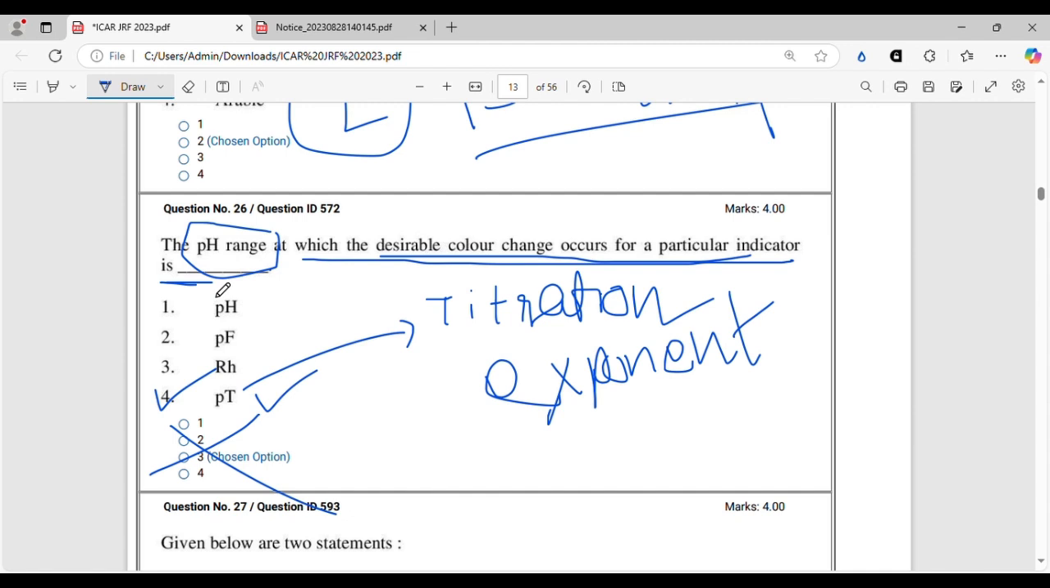Because it is not possible. Machine like precision is not possible for humans, and also the indicators are not 100% precise. So there is a pH range over which the color change occurs, and that is negligible. We can get an idea of how strong the acid or the base is if you are doing acid base titration. So the pH range over which this color change occurs is called titration exponent, or PT value. All right, so option 4 is the correct option, right?